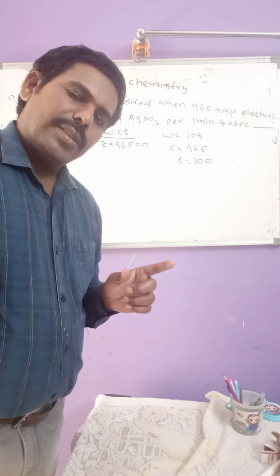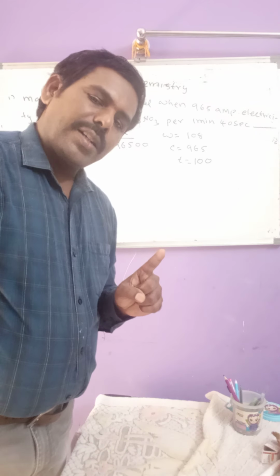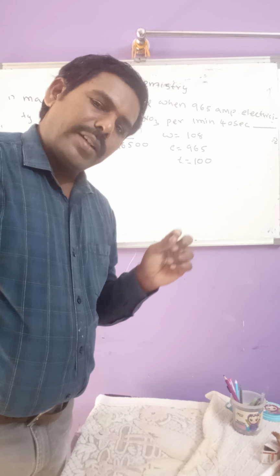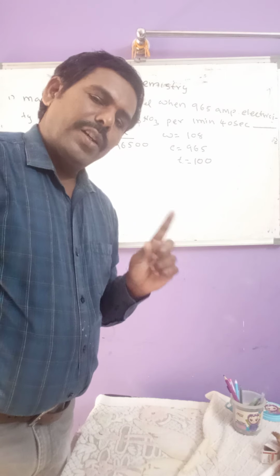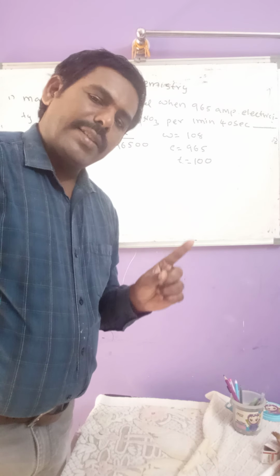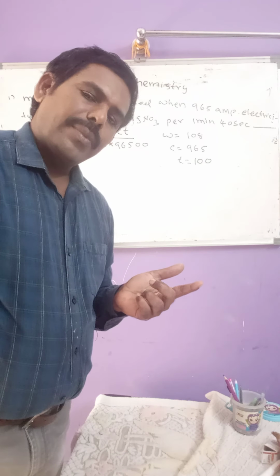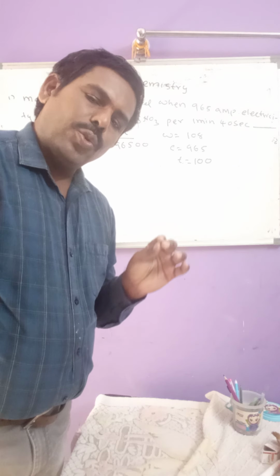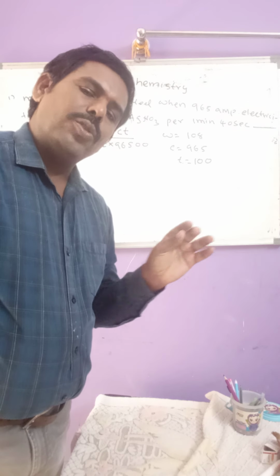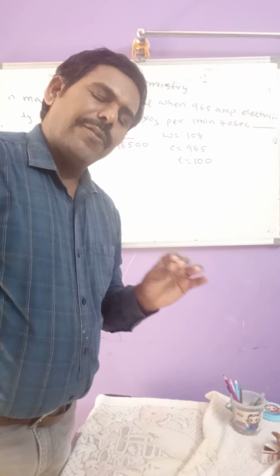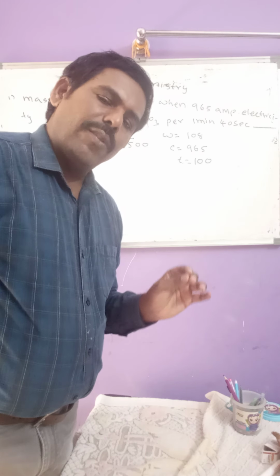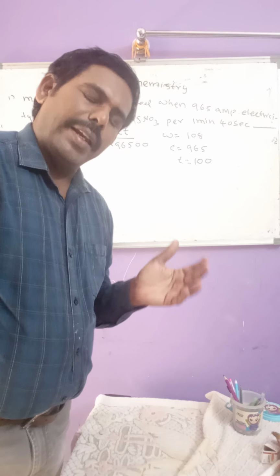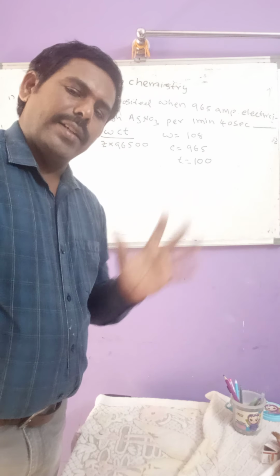If 1 hour is given in the question, to convert into seconds, 1 into 60 into 60. If 2 hours, 2 into 60 into 60. In this way, we have to convert the time given in hours or minutes into seconds.